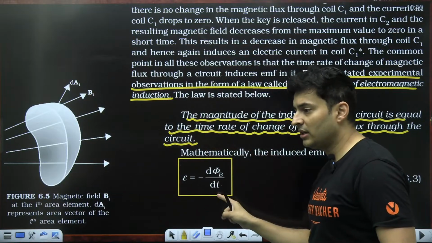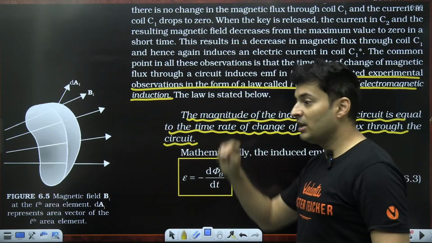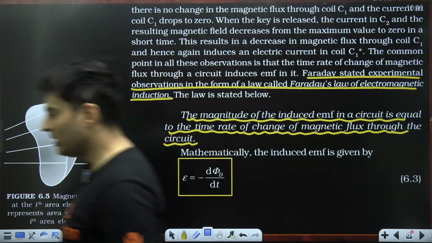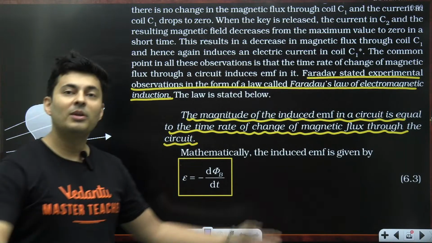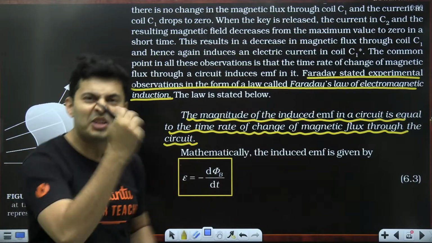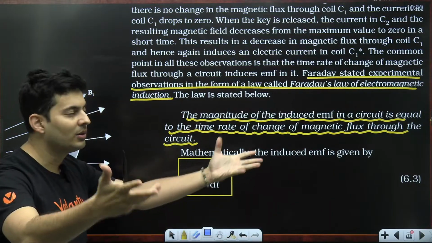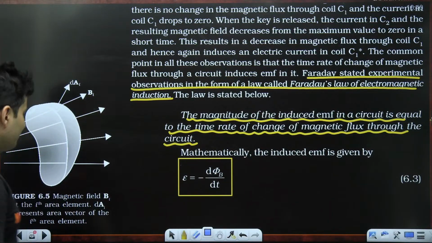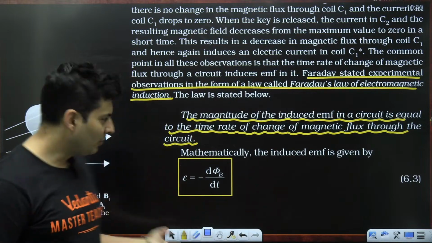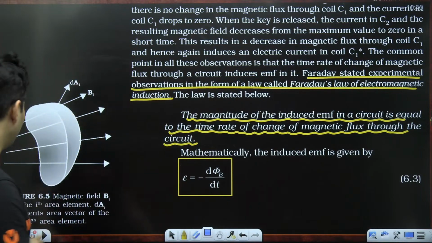So d phi by dt will come, EMF will be induced. Pandu will get happy. Wow, very good, Champa. Champa dances fast. Pandu will be like, wow, very good. That's what happens. Why this minus sign? We'll come to it at a later point. It is because of Lenz's law.